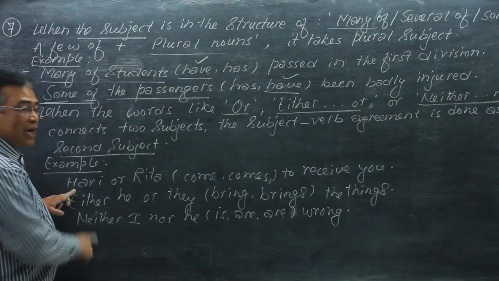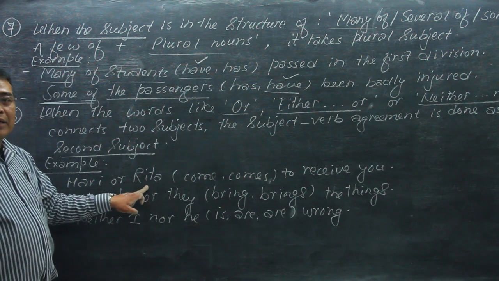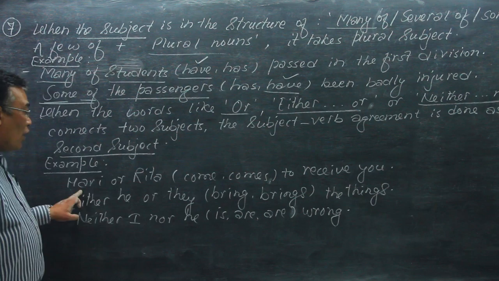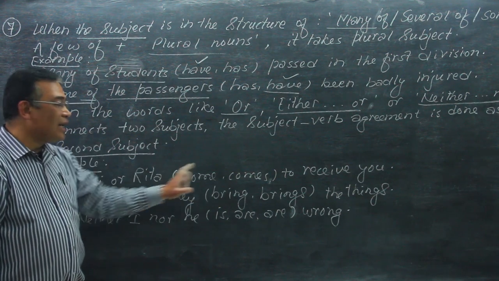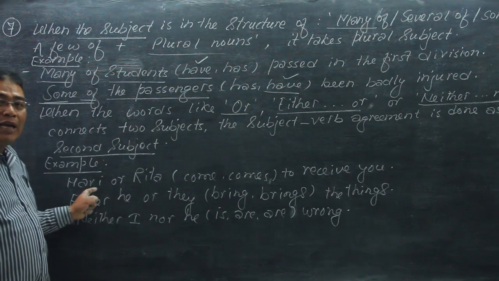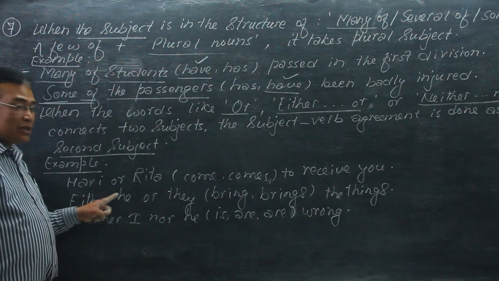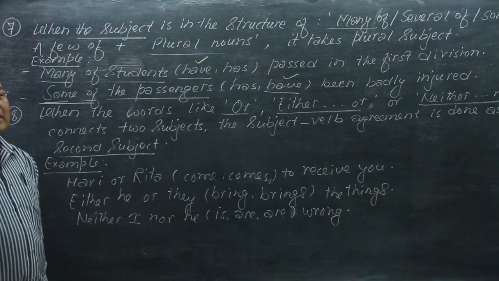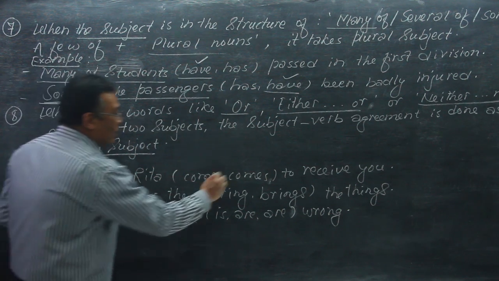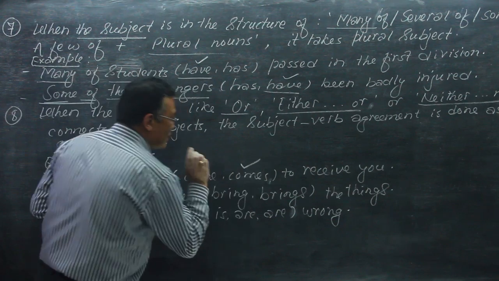Now here in the example, Hari or Rita. Now here, Hari comes and Rita comes. We have these two subjects, and both are third person singular, and both of these subjects take the singular verb, that is comes.